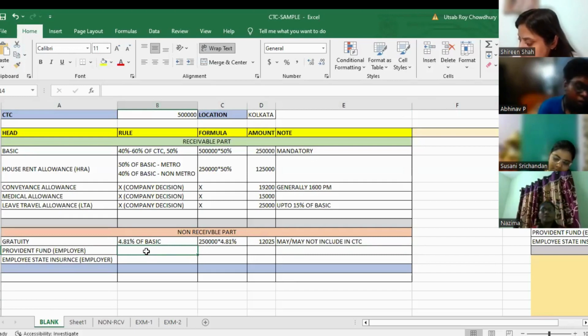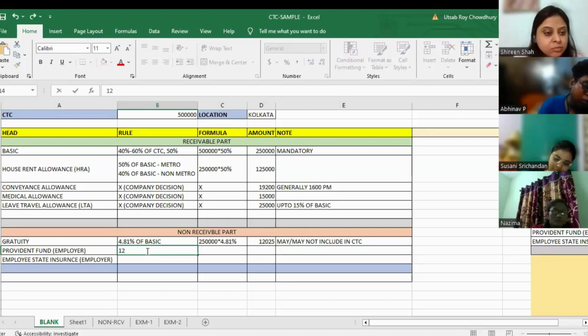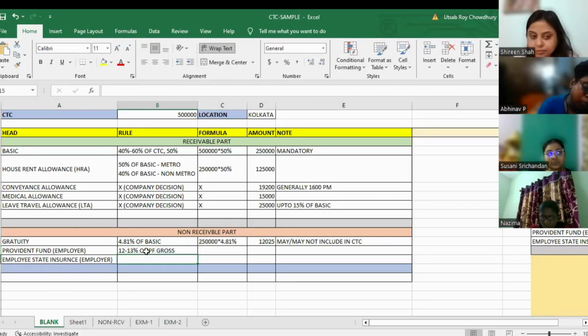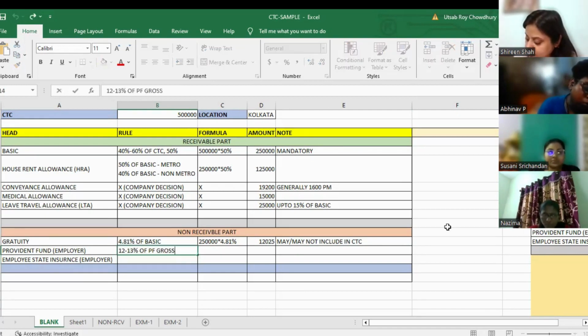As I mentioned, the 3.25. 13% or 12% of PF gross. Now you have to listen to this carefully. 12% to 13% of PF gross, but I always suggest to have it 13% of PF gross.